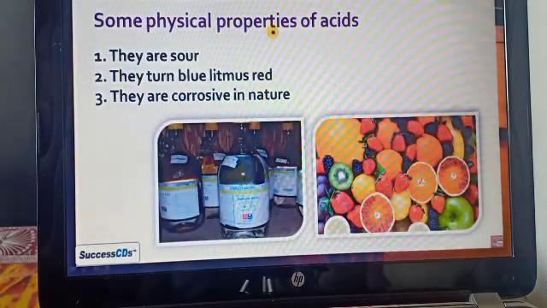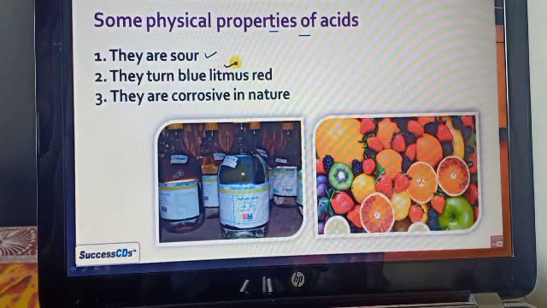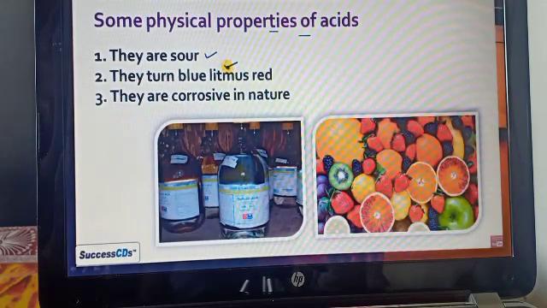Let's see first the physical properties of the acid. They are all sour in nature. They turn blue litmus paper into red. They are corrosive in nature, which means aggressive.